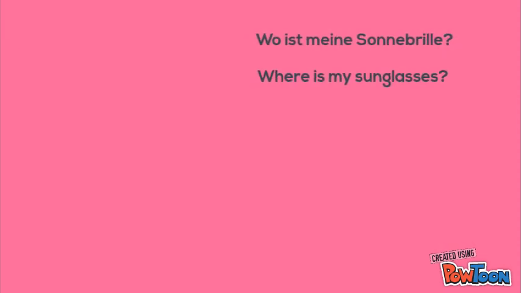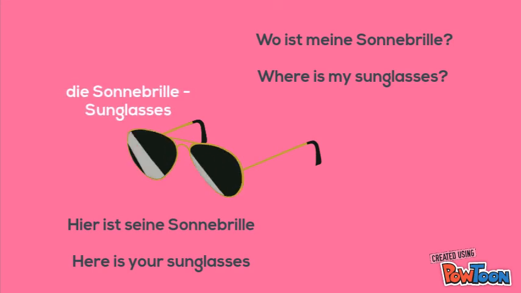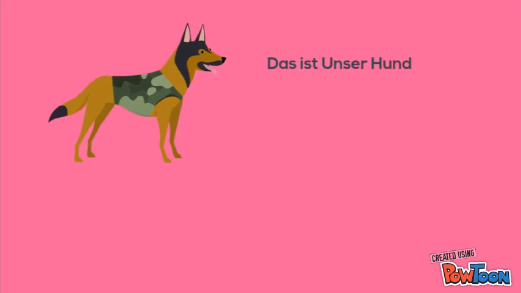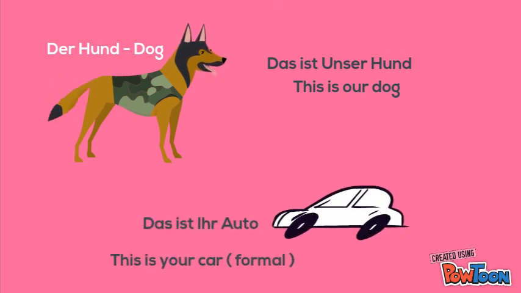Wo ist meine Sonnenbrille? Where is my sunglasses? Hier ist seine Sonnenbrille. Here is his sunglasses. Die Sonnenbrille, sunglasses. Das ist unser Hund. This is our dog. Der Hund, dog. Das ist Ihr Auto. This is your car in a formal way. Das Auto, car.